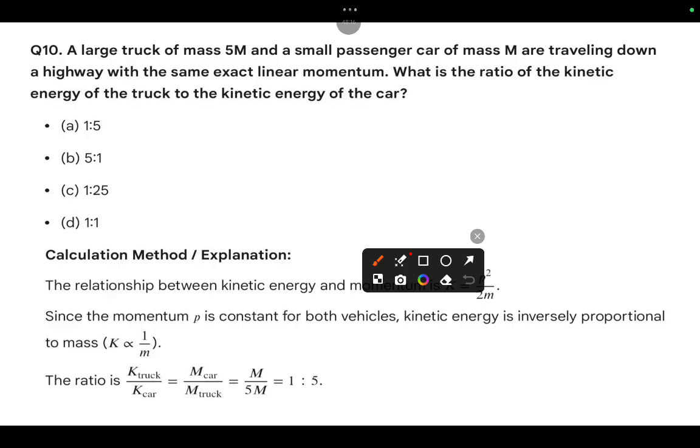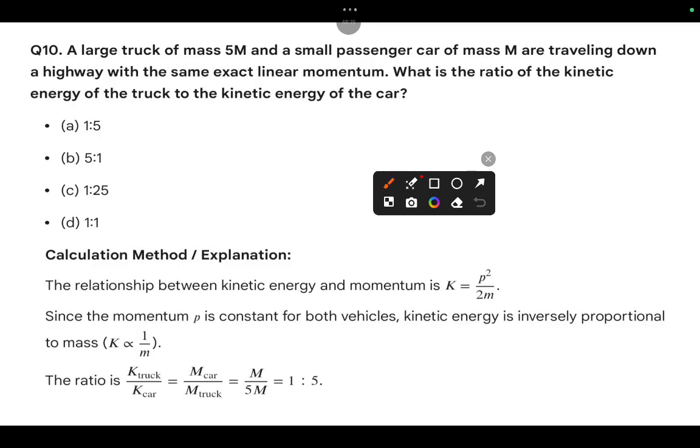So obviously here, let me go with the relation. The relation between kinetic energy and momentum is K equal to P square by 2m. So here, with the same exact linear momentum, we are not going to consider P. Just consider that kinetic energy is inversely proportional to the mass.